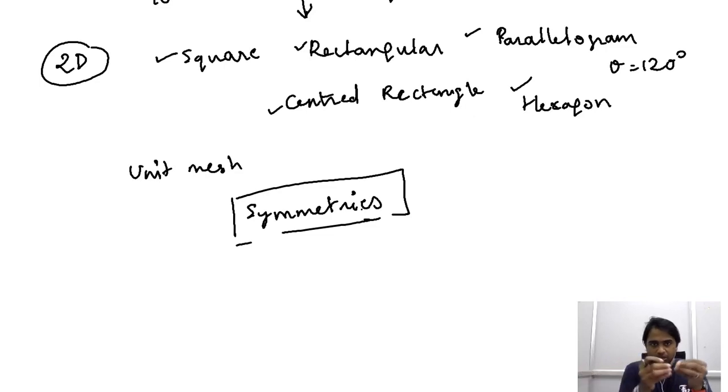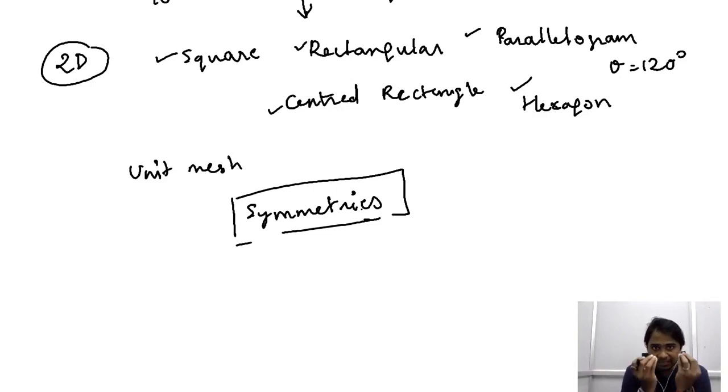We consider 2 vectors and the angle between them, and we were able to establish a lattice plane. Depending on the magnitude of these vectors and the angle between them, we can establish 5 different lattice planes, and the positions that these atoms or ions occupy, we refer to as lattice points. We can consider a few lattice points that are representative of the entire lattice plane, which we refer to as the unit mesh.